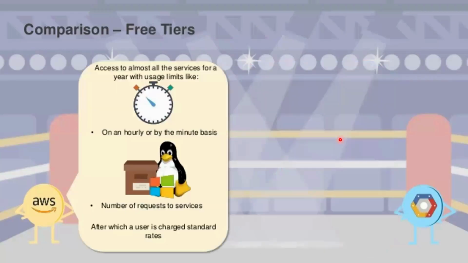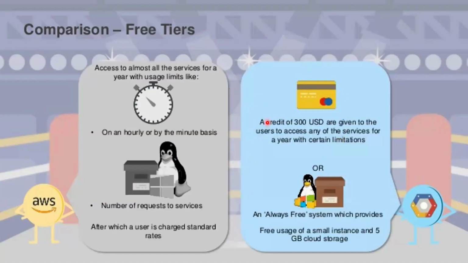Next one, look at here. Access to almost all the services for a year with usage limits. Currently, AWS is not giving 1 year, they are giving 6 months only. Whatever free hours they are giving, we can use all the services. But whereas GCP gives 300 USD, so within that amount only, we can use the resources, within 90 days only. So AWS is 6 months free, GCP 3 months free, Azure 1 month free.